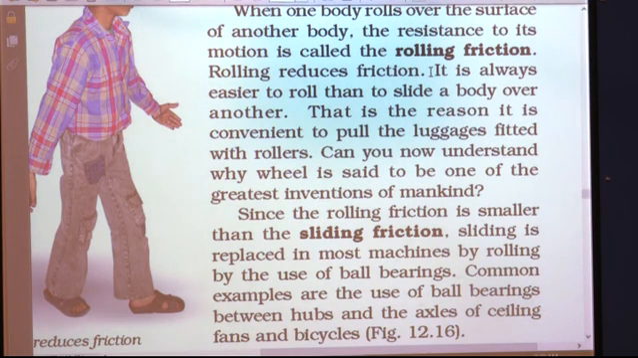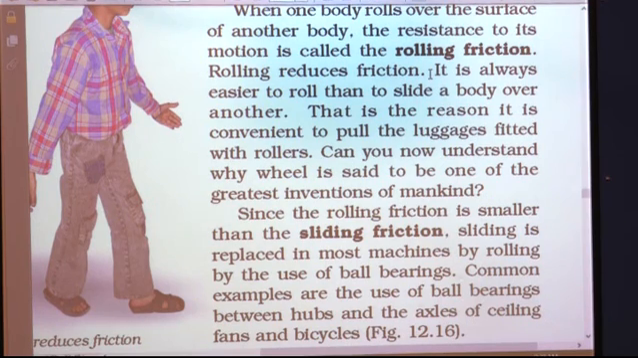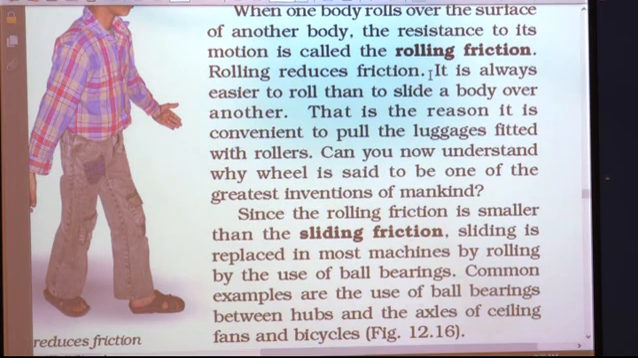So this is the smallest friction. If you have to arrange static friction, sliding friction and rolling friction in descending order, then the highest friction, which comes first in this arrangement, is static friction, then sliding and then rolling. So rolling reduces friction.